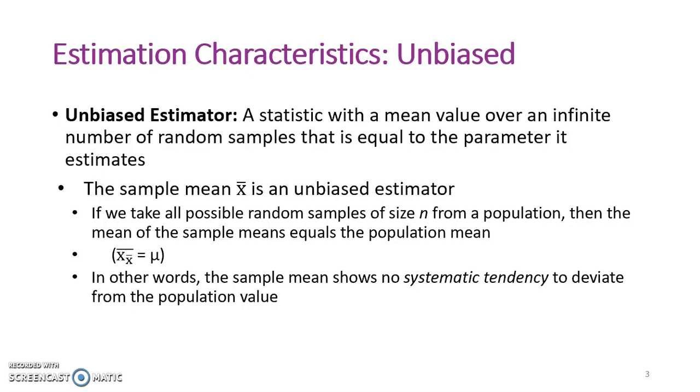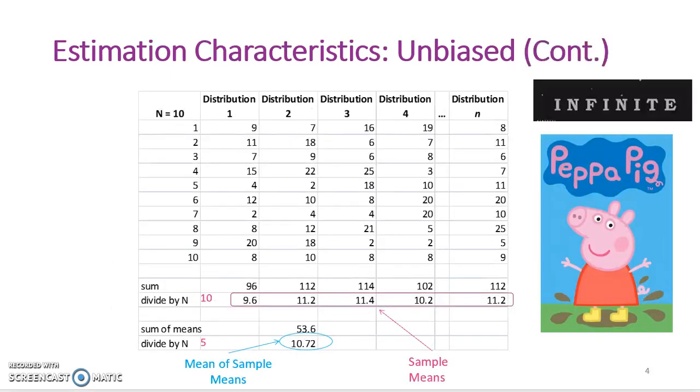With regard to systematic tendency, sometimes the sample means will be higher than the population mean, and sometimes they'll be lower. Now that we've learned about the sampling distribution, we understand that this property says the mean of the theoretical sampling distribution will be equal to the population mean. Let's do a little example. This example isn't perfect because obviously I can't show you taking an infinite number of samples, but it will give you a concept of a mean of the means.